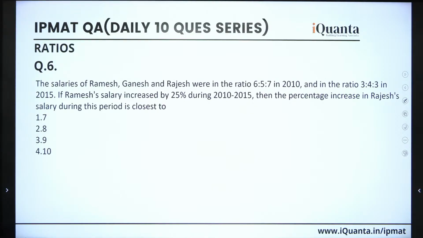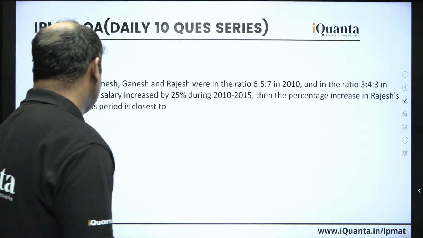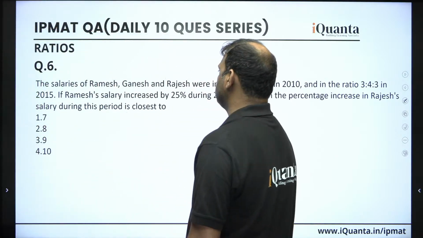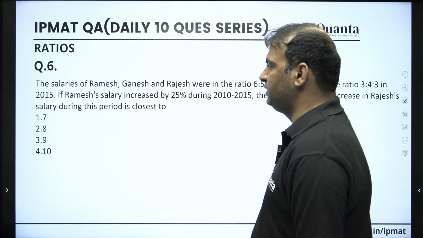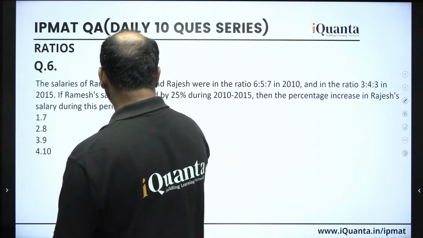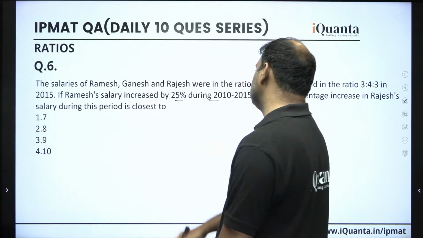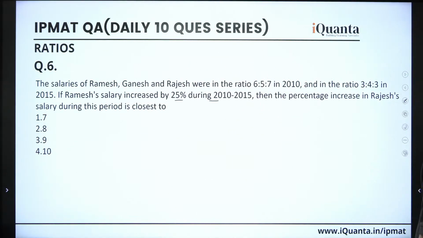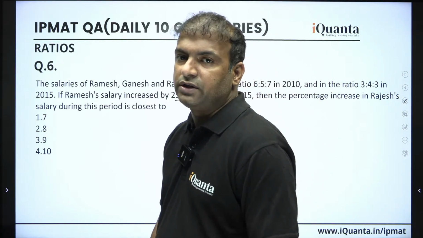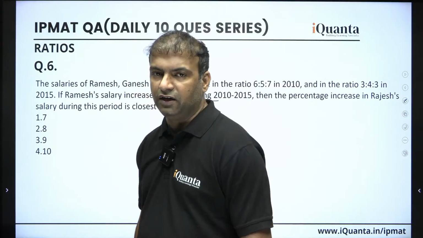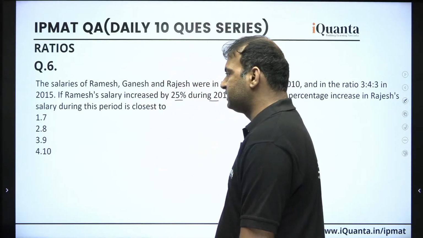Alright guys, let me solve this. They are saying that the salaries of Ramesh, Ganesh and Rajesh were in the ratio of 6:5:7 in 2010 and in the ratio 3:4:3 in 2015. Now if Ramesh's salary increased by 25% during 2010 to 15, then the percentage increase in Rajesh's salary during this period is closest to, means we don't need to find the exact, we need to find the approximate percentage.